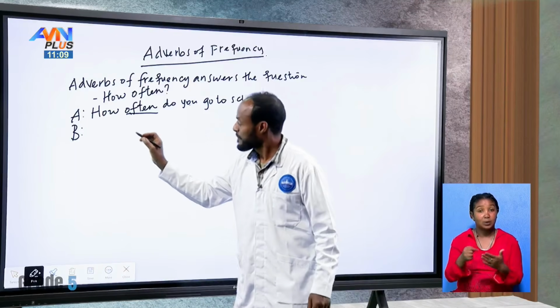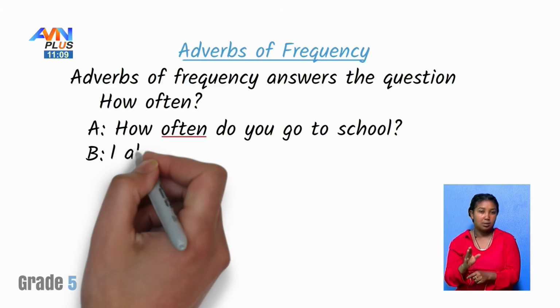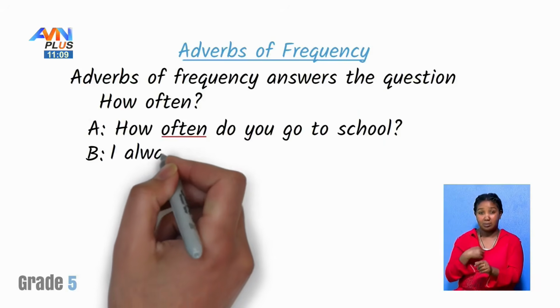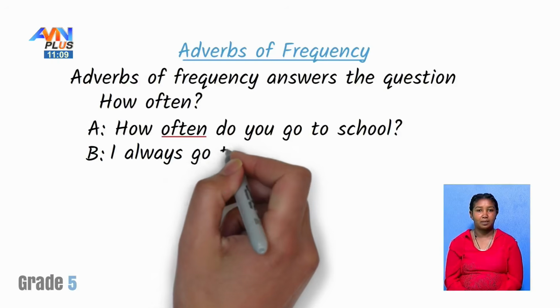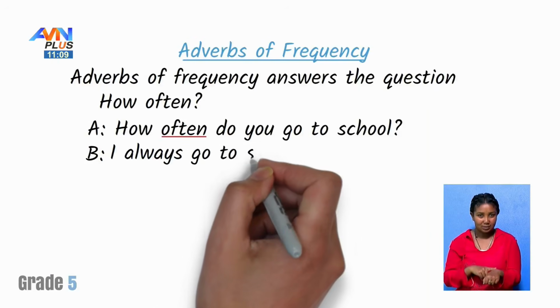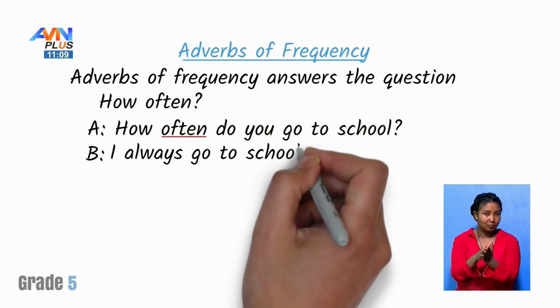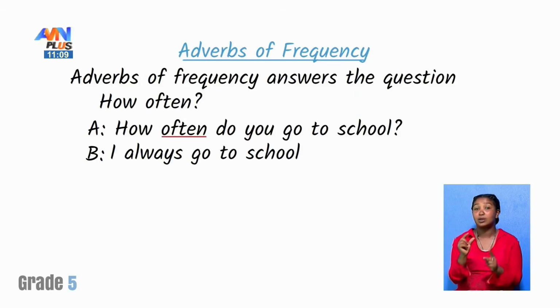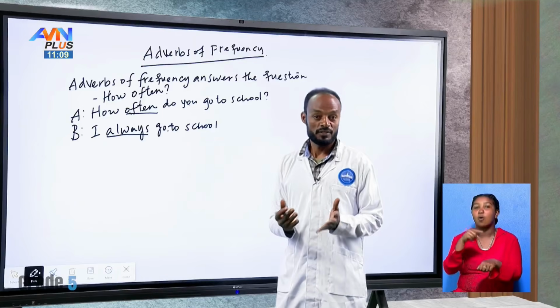So here, Mr. B can answer, I sometimes or I always go to school. Look, the word always answers the question, how often? The repetition, okay?